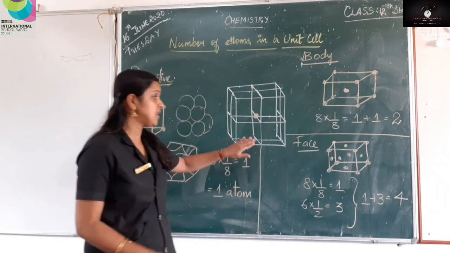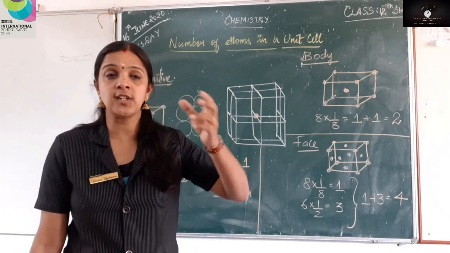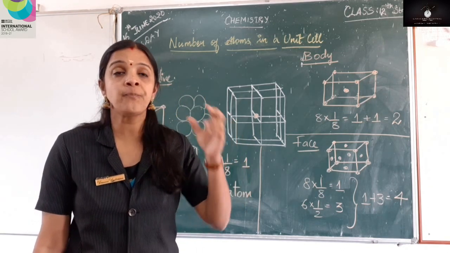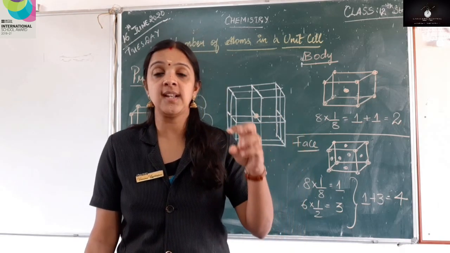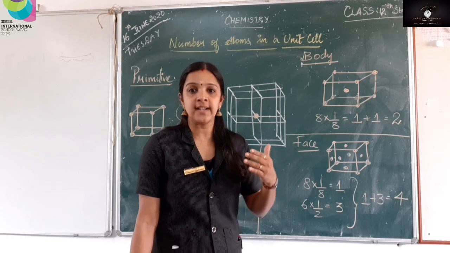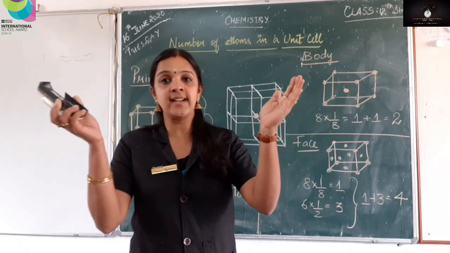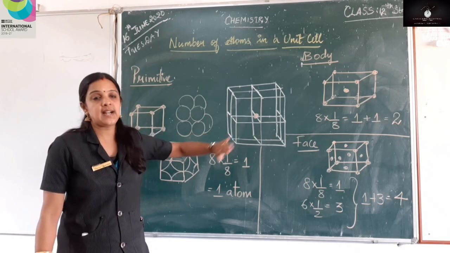Now you can see here, this is absolutely a visualization, a 3-dimensional figure, because I told you it's a crystal lattice and it's a unit cell, that is the smallest portion which is being repeated again and again so that you get the entire lattice. Now I think you can see a crystal lattice here.